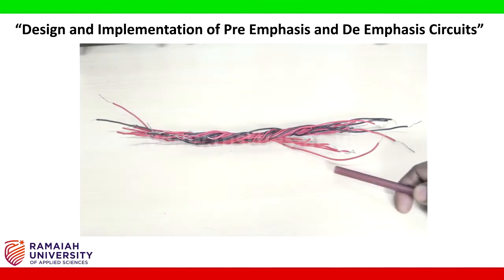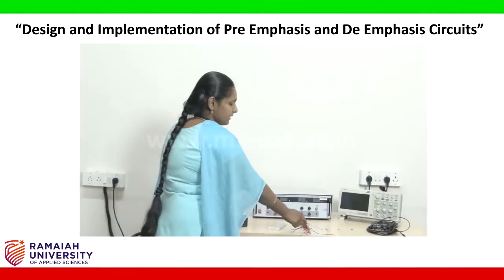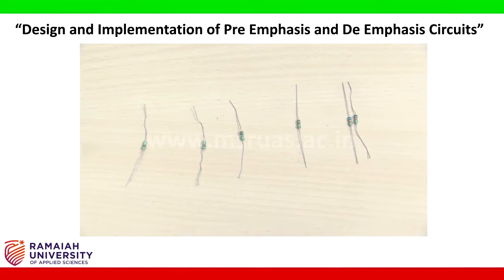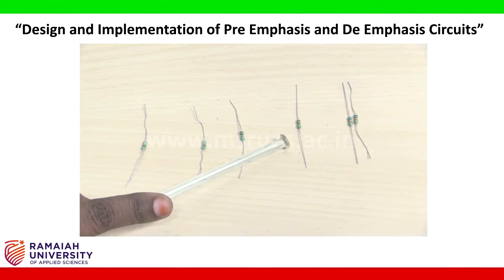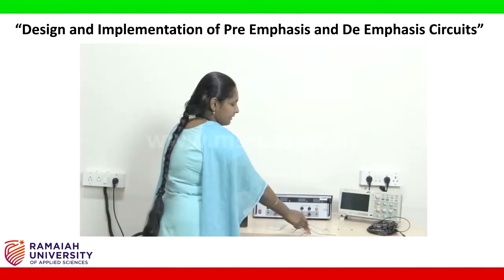Connecting wires. Based on the circuit diagram, we use these wires. Resistors. The resistors used in this experiment are as follows. This is 100 kilo ohm resistor, 10 kilo ohm resistor, 1 kilo ohm resistor, 2.2 kilo ohm resistor. These two are 68 kilo ohm resistors.